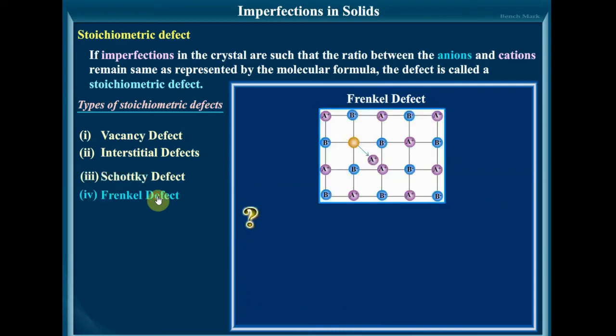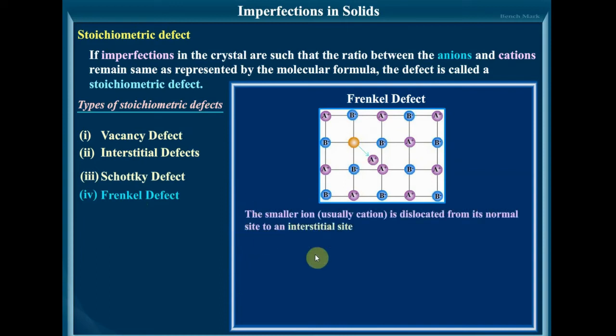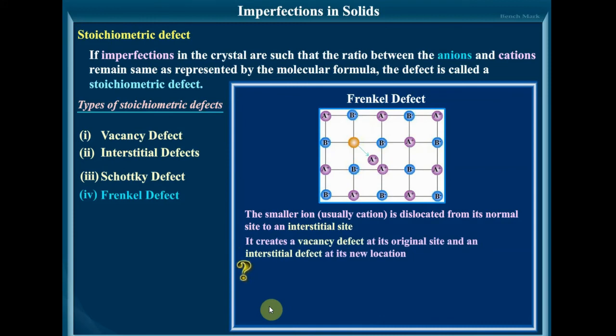The next is the Frenkel defect. This type of defect is created when an ion leaves its crystal lattice site and occupies an interstitial site. It leaves its normally occupied space and then occupies the interstitial site. Frenkel defect is a combination of vacancy defect and interstitial defect. It creates a vacancy defect at its original site and an interstitial defect at its new position. So Frenkel defect is also called dislocation defect. It does not have any effect on the density of solids.